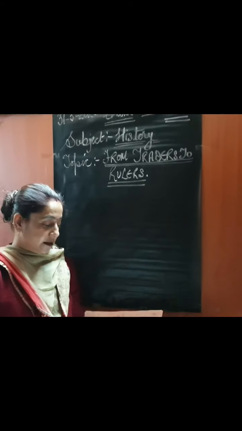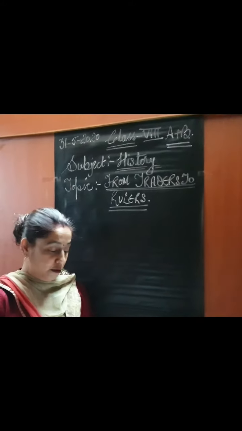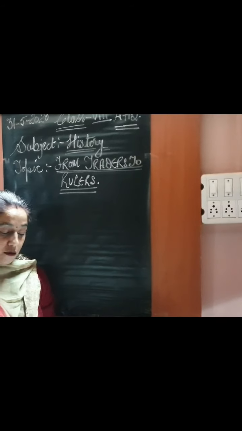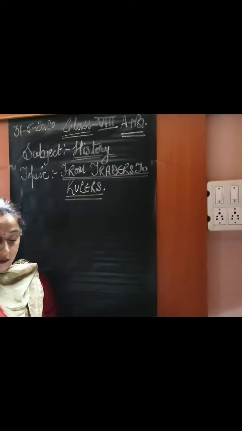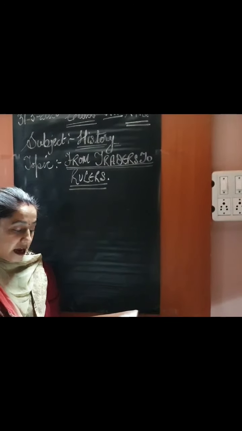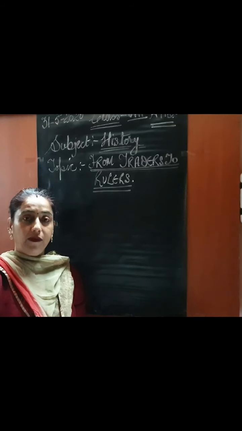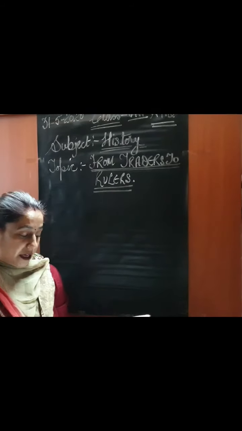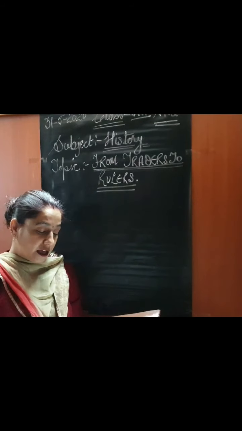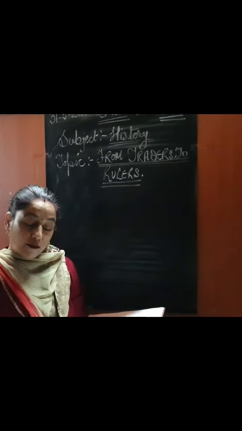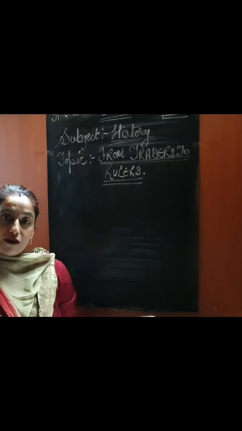Let me brief you on the meaning of this chapter, From Traders to Rulers. So who are these traders actually? We are talking about who will become the rulers. In this chapter we are talking about the different European countries that came to India just to trade.